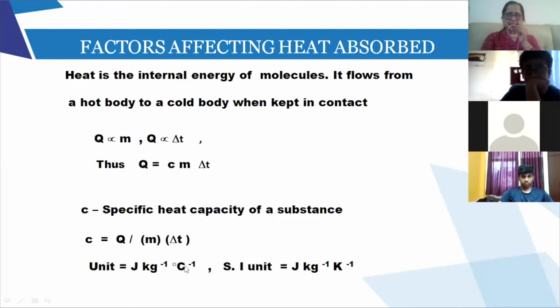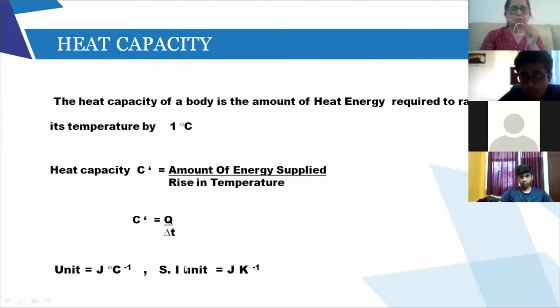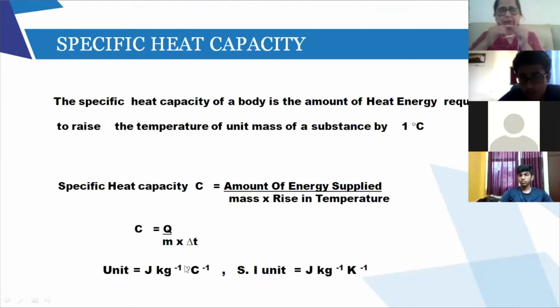And as I said, because it is unit mass, each substance will have a fixed value. If I talk of lead, it has a fixed value of specific heat capacity. If I talk of water, it has a fixed value of specific heat capacity. So then I gave the definition. The specific heat capacity is the amount of heat energy required to raise the temperature of unit mass. So here we always talk of unit mass. So C equals Q upon m delta T.